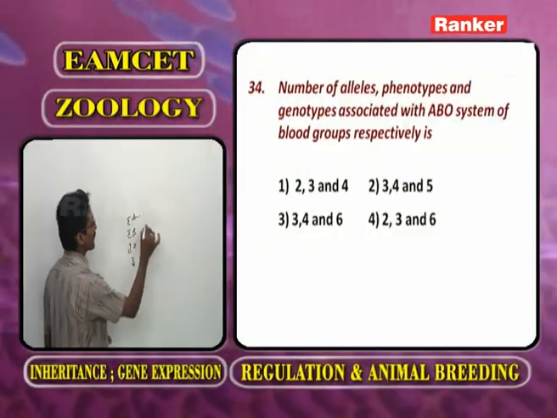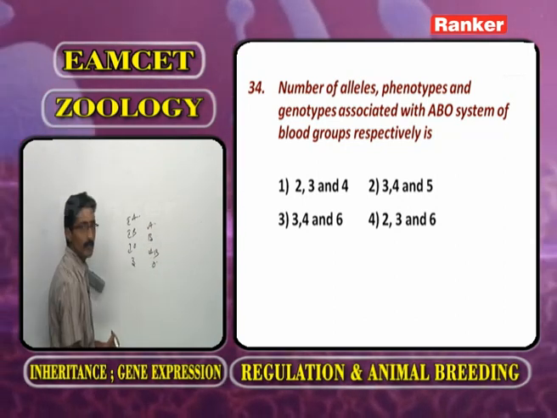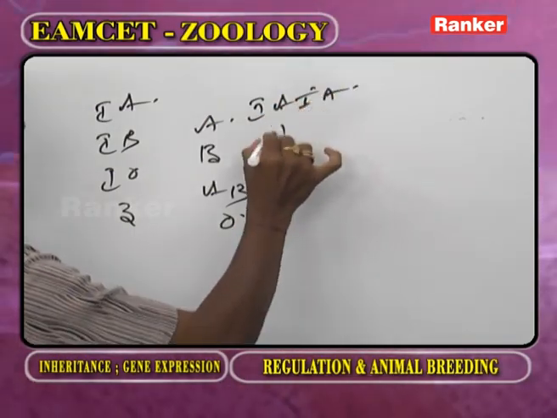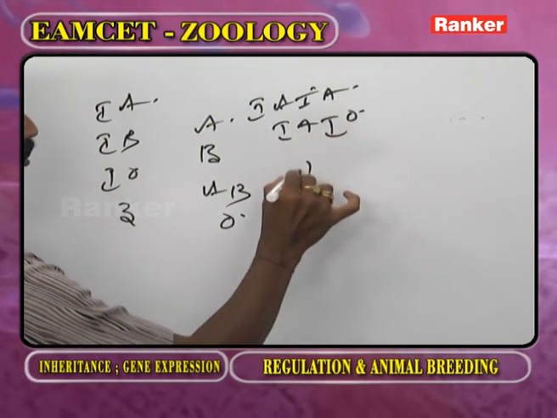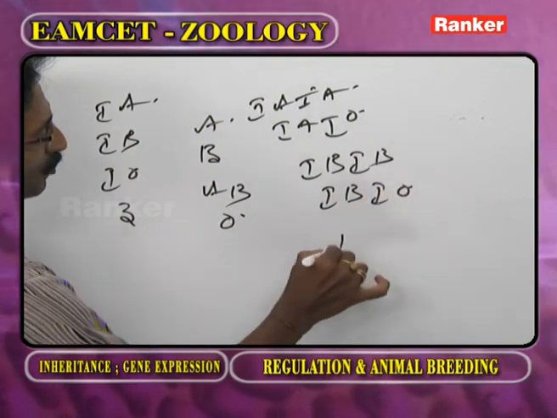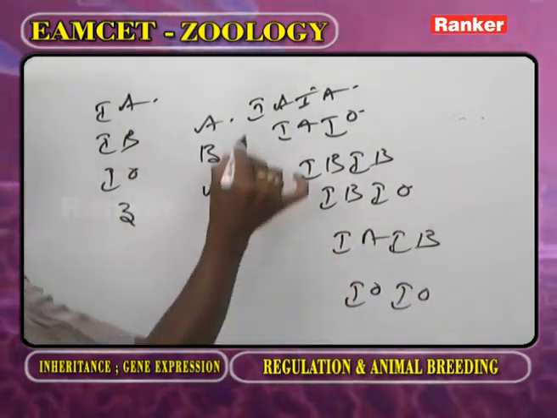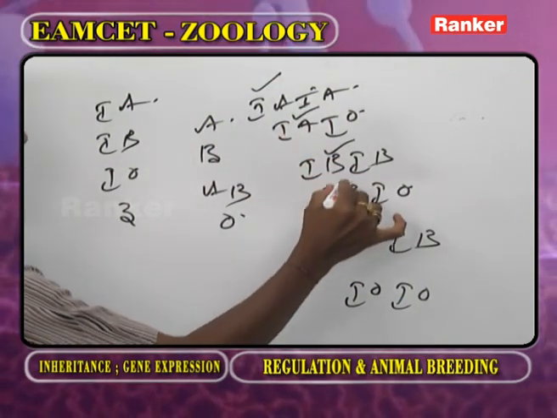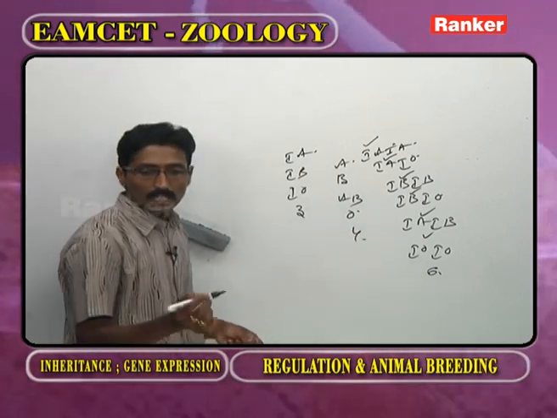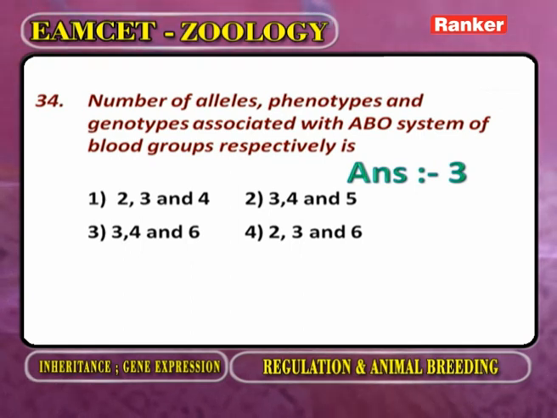Number of phenotypes: A blood group, B blood group, AB blood group, O. And number of genotypes: IA IA, IA IO, IB IB, IB IO, IA IB, IO IO; 1, 2, 3, 4, 5, 6. So 4, 3, 6. Now the answer is the next one.